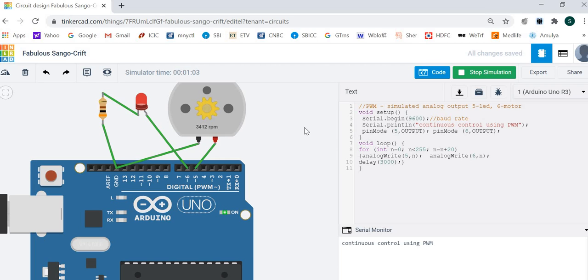We can actually write this number also of intensity in serial monitor if we want. So that way we can send effectively analog output through Arduino. Stop simulation.